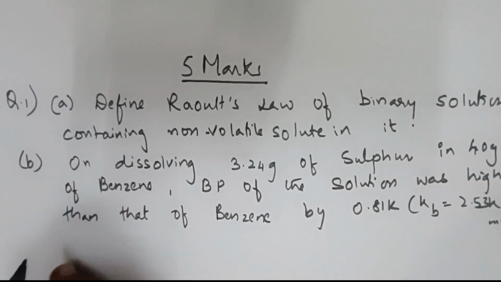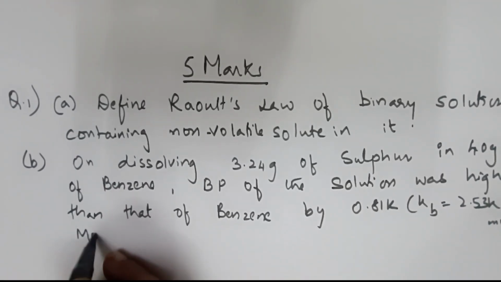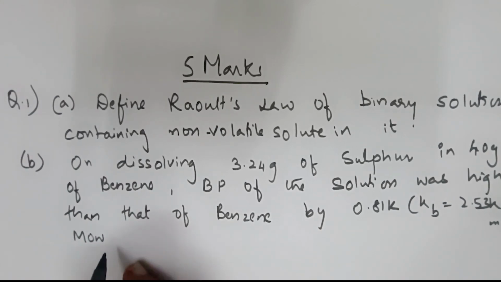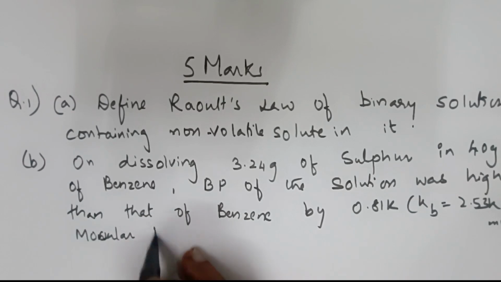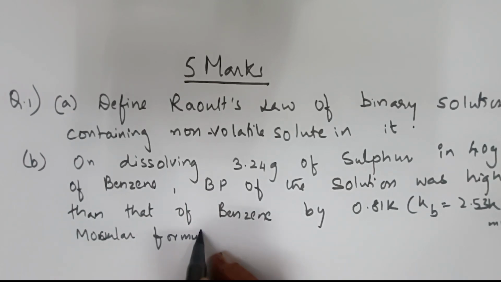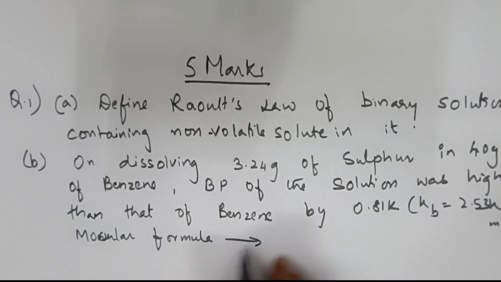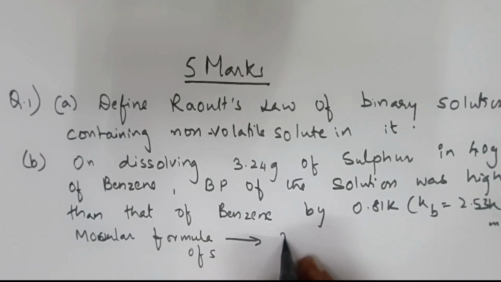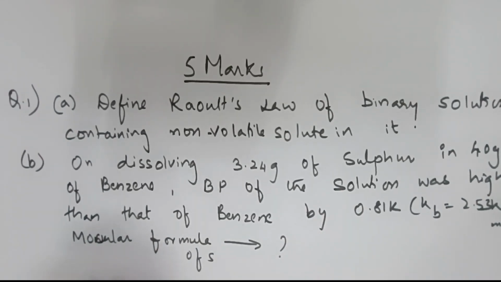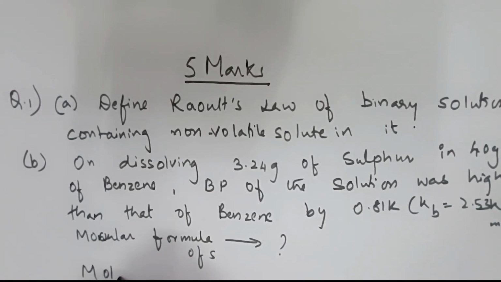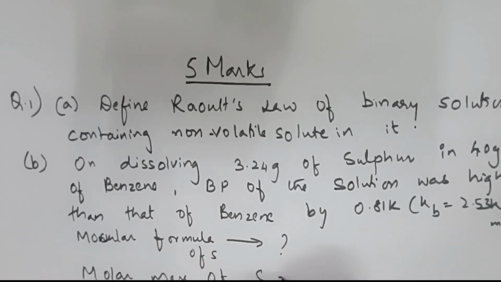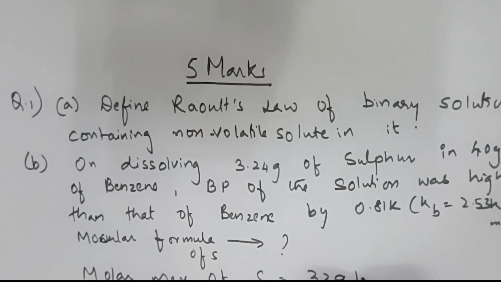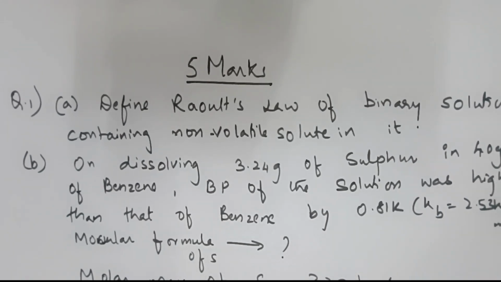What are they asking me to calculate? They're asking me to calculate the molecular formula. Only formula they're asking. Let us see. Molecular formula of sulfur is what they're asking. Molar mass also we very well know. Molecular mass or molar mass of sulfur. Molar mass of sulfur is 32 gram per mole. This is not a problem, correct? I should calculate what? Molecular formula.